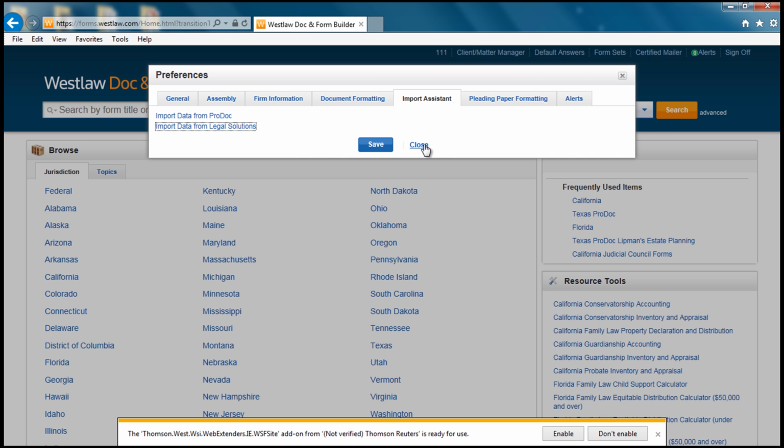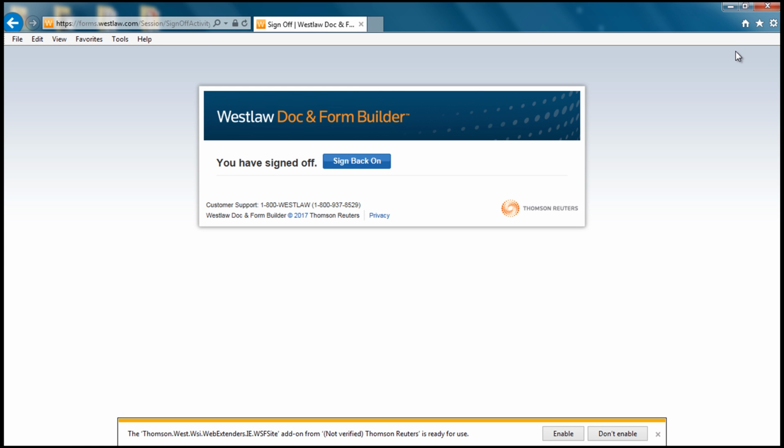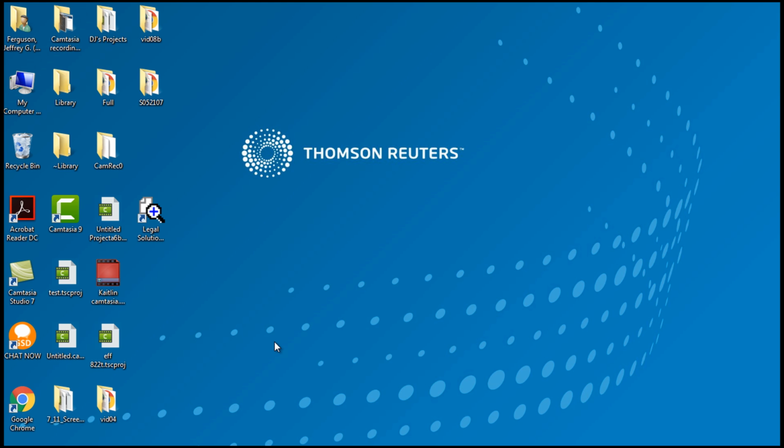The next step is key. We need to completely sign off and close out of all tabs in Internet Explorer. Again, make sure Internet Explorer is completely closed, including all tabs. After Internet Explorer has been fully closed, we now need to reopen.